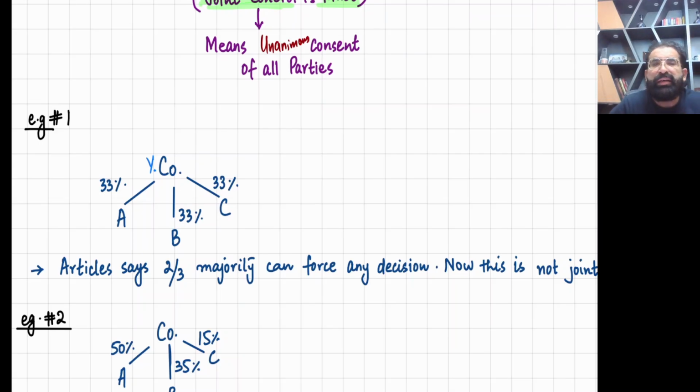This Y company: A, B, C holds 33% of Y company. Now, what does the article say? The article says a 2/3 majority can force any decision. Now, do you think it's a joint control? No, no more joint control.